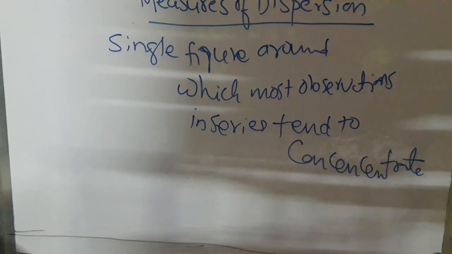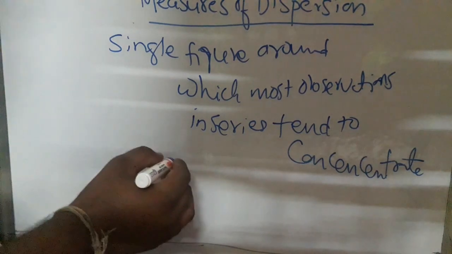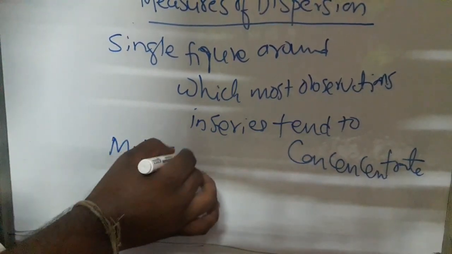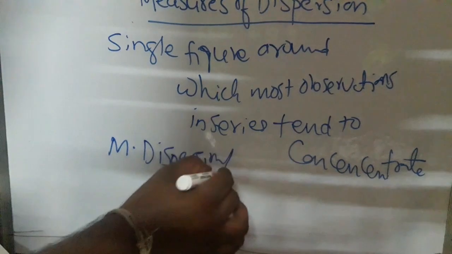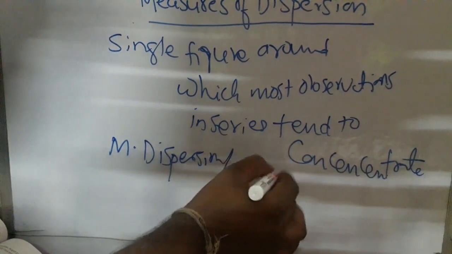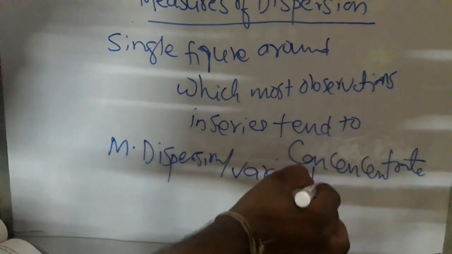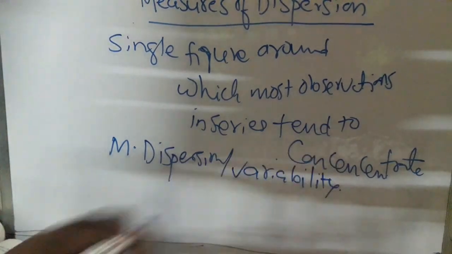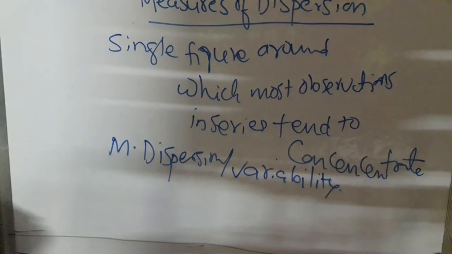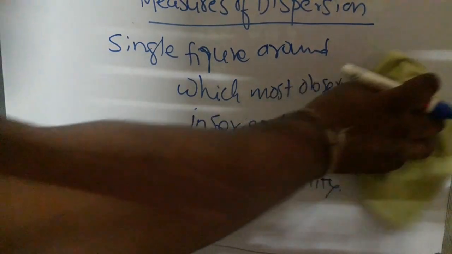But this measure, namely measure of dispersion or measure of variability, is classified into several types.